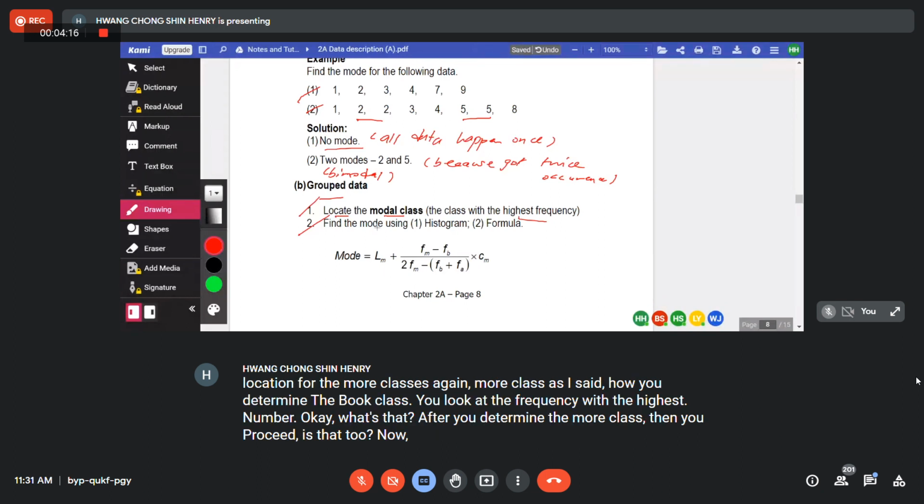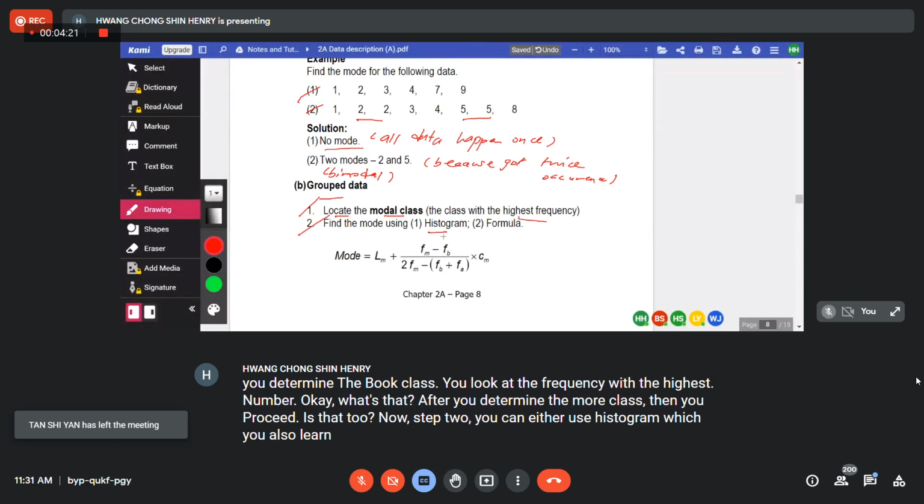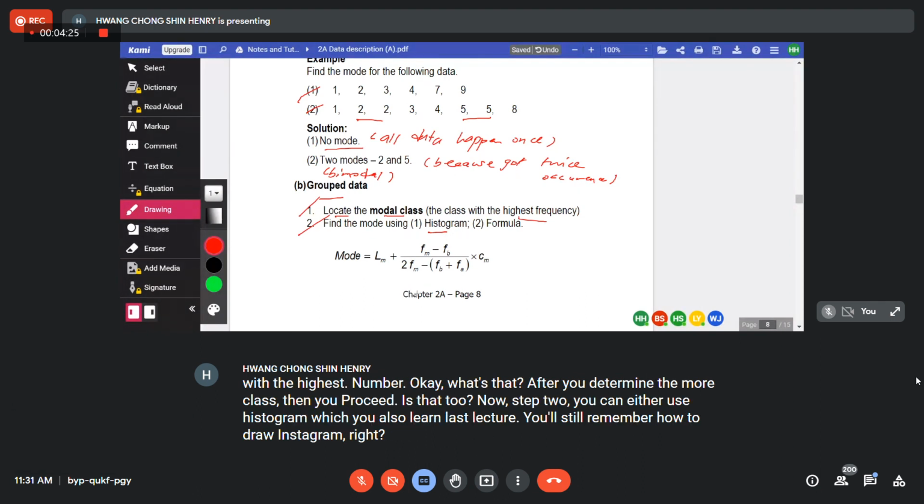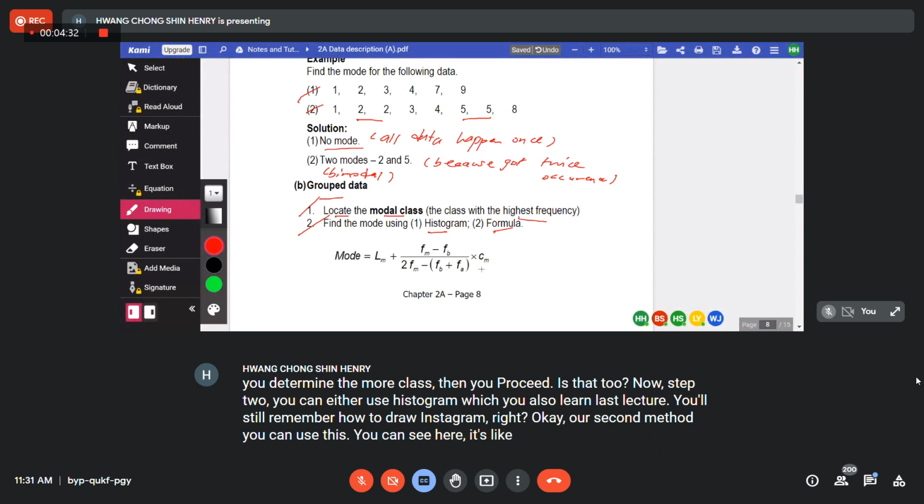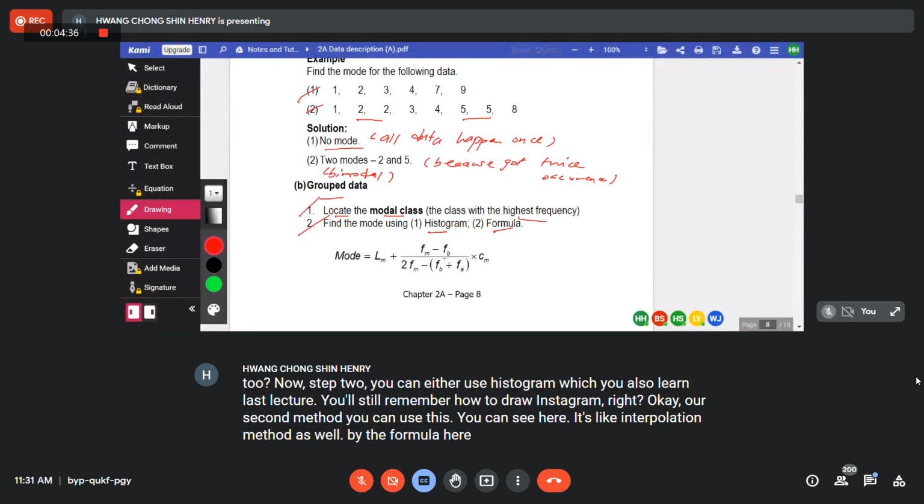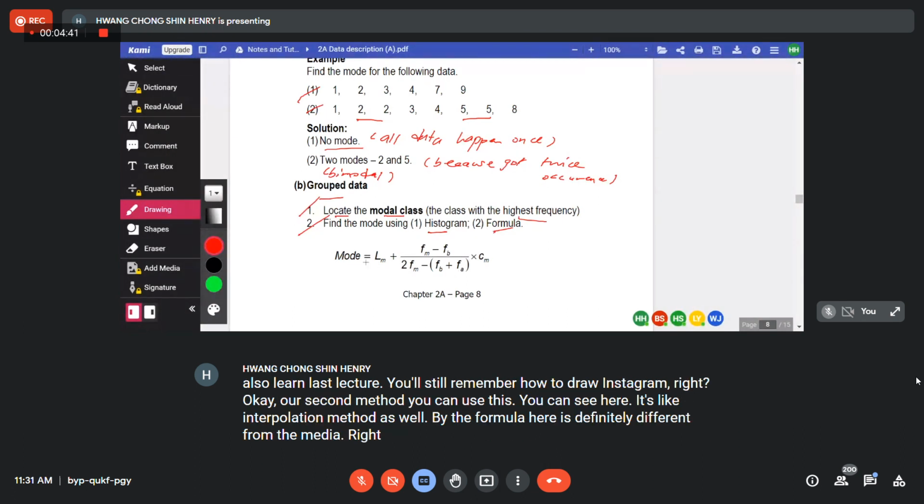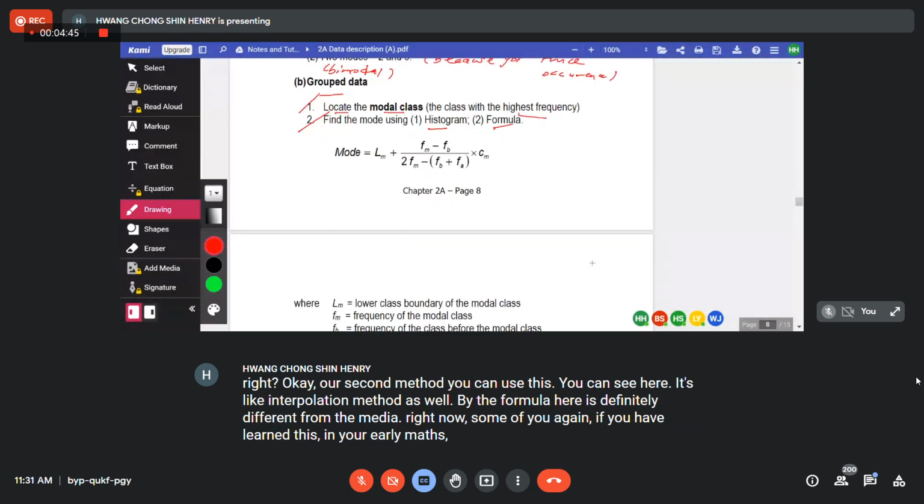Now, step 2, you can either use a histogram, which you also learned last lecture. You still remember how to draw a histogram, right? Or second method, you can use this. You can see here, it's like an interpolation method as well. But the formula here is definitely different from the median. Now, some of you, if you have learned this in your early maths, you may have seen this formula to calculate the mode.